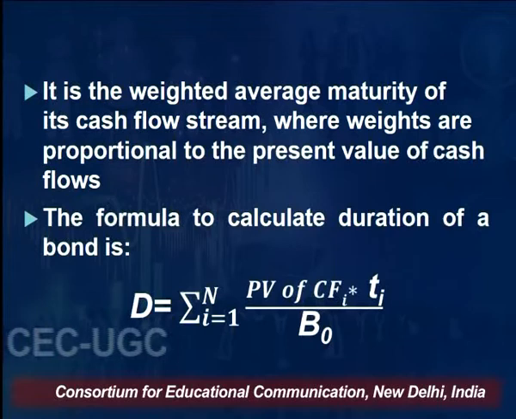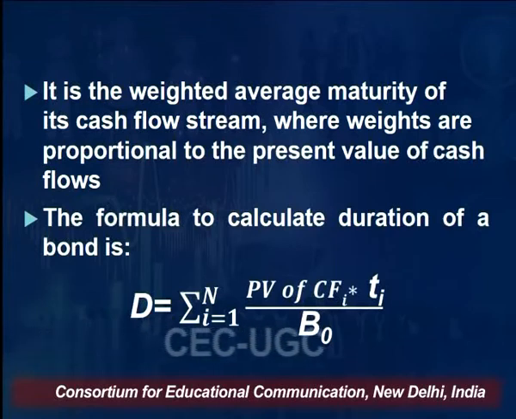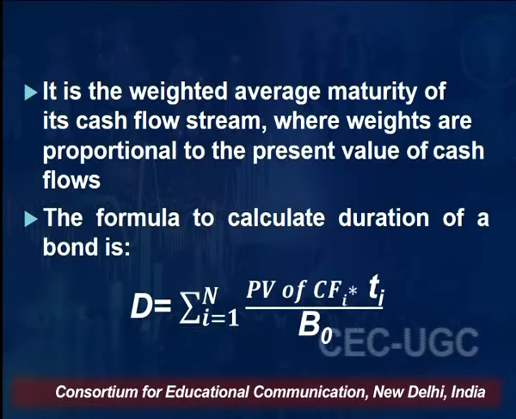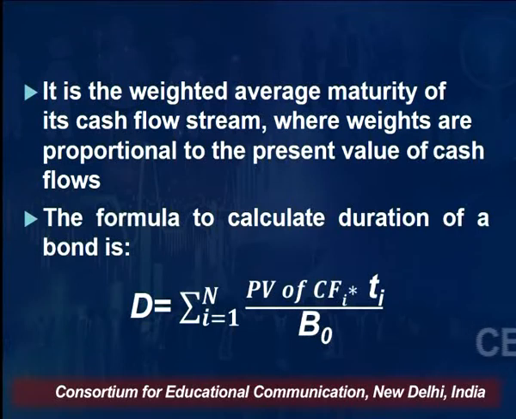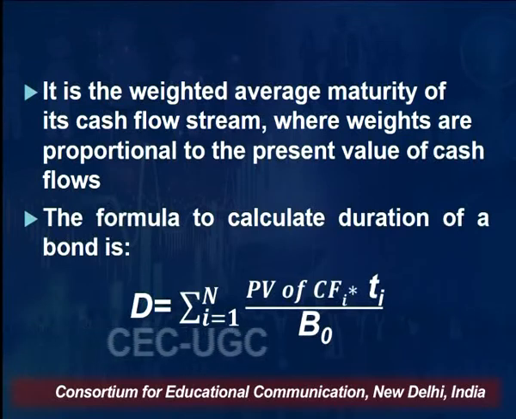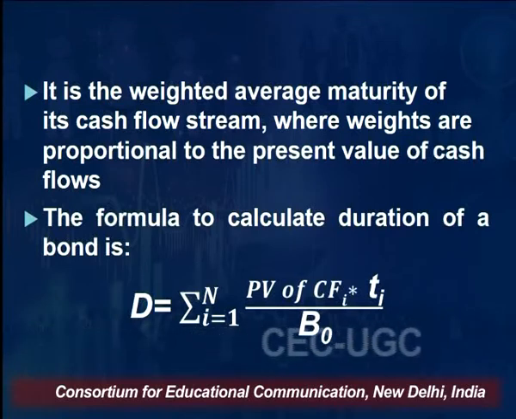B0 is the present value of cash flows, right? So in the numerator, you are multiplying the present value of cash flows with the weights. The weights is the time period, right? And in the denominator, you are taking the present value of cash flow. B0 is equal to present value of the cash flows.